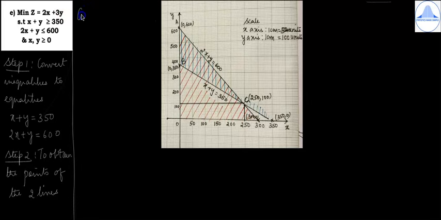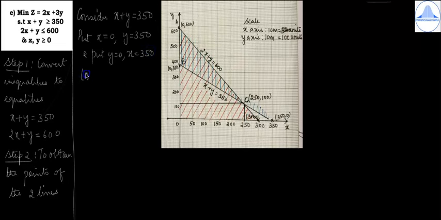So take the first equation, consider x plus y is equal to 350. Put x equal to 0, so you'll get y is equal to 350, and put y equal to 0, so you'll get x equal to 350. So 0 comma 350 and 350 comma 0 are the points of the two lines.